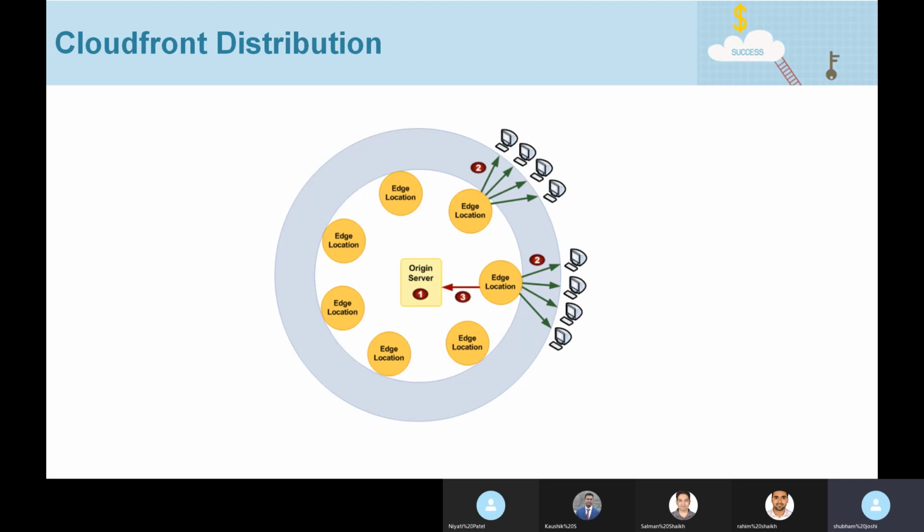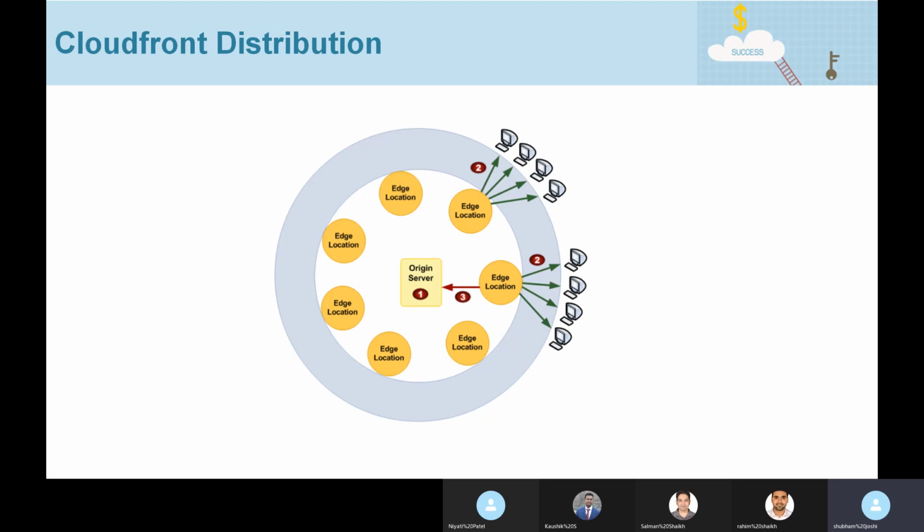And instead, if we deploy a CDN in front of the application load balancer, what will happen is, whenever that user hits that URL, CloudFront will automatically detect that it is coming from the US region. So whatever edge locations are there in that US region, it will direct to one of the edge locations.